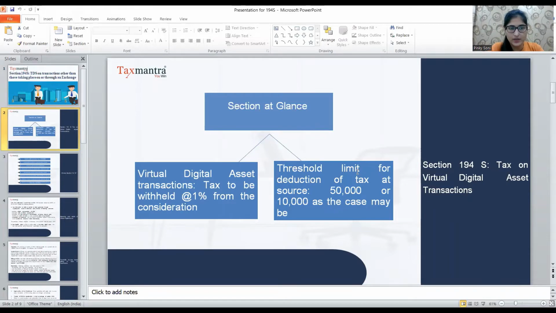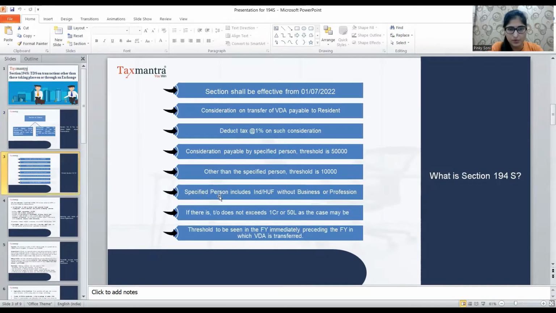So when we are looking at this section at a glance, this section is applicable on virtual digital asset transactions, and tax is to be deducted at 1% on the consideration value. And for that deduction, the threshold limit given by the department or government is 50,000 or 10,000 as the case may be. That case I would explain to you.